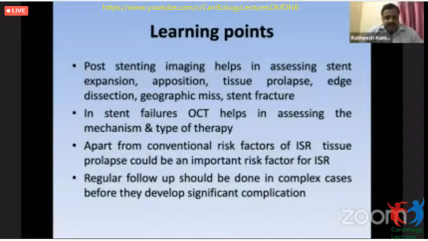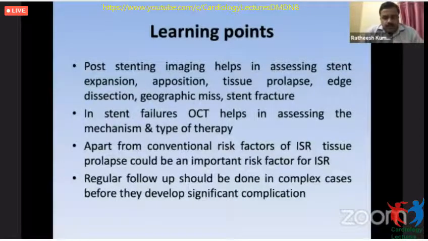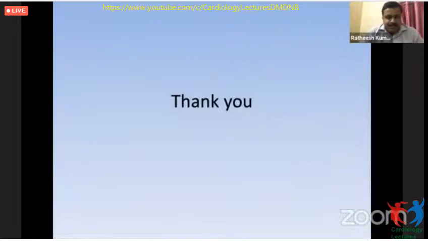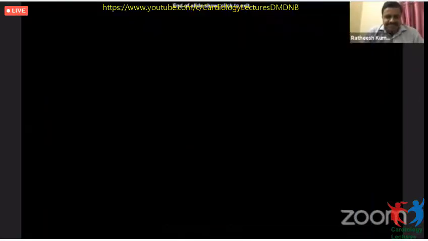Another thing we found is that when you do such complex cases, you should regularly follow them up clinically, and at the slightest doubt, you should always go for imaging. In this case, we could do it even though he did not have very significant symptoms. Since we followed him up closely, we could do this angio and find such critical disease, and we could act before he landed up in trouble. Thank you so much for your patient hearing, sir.